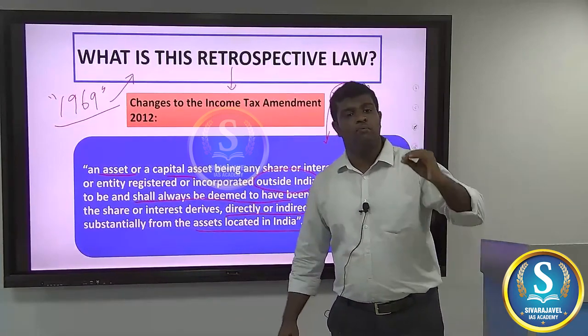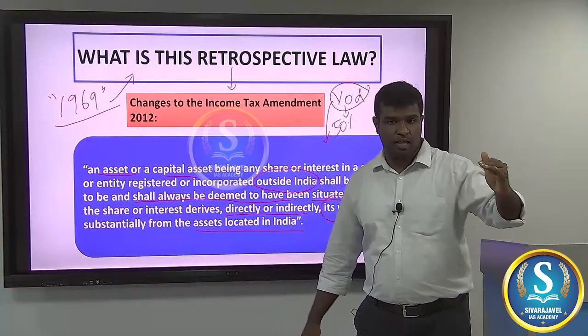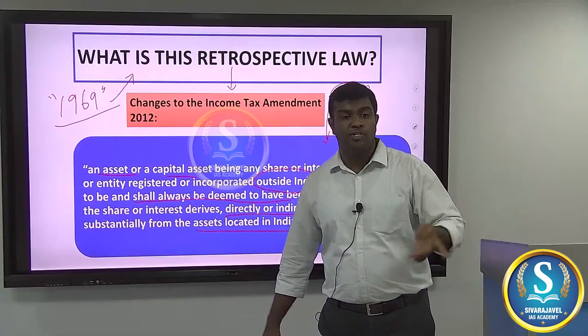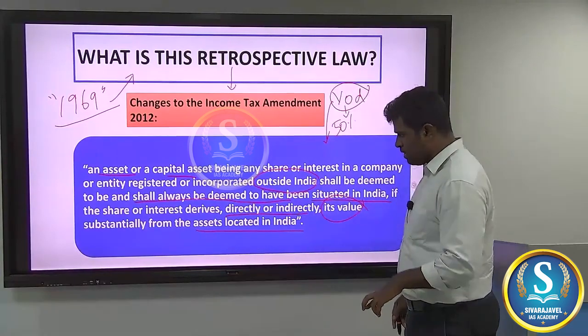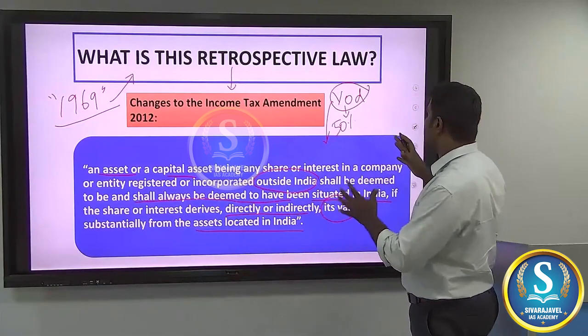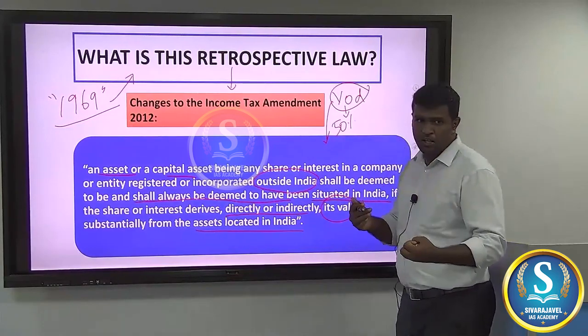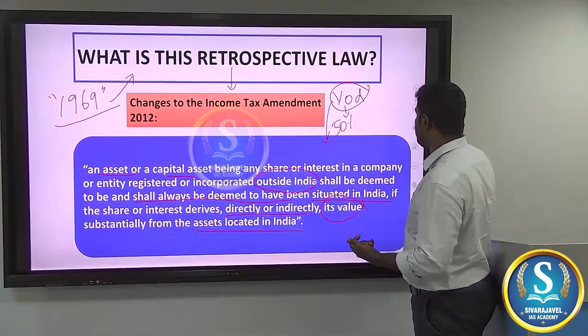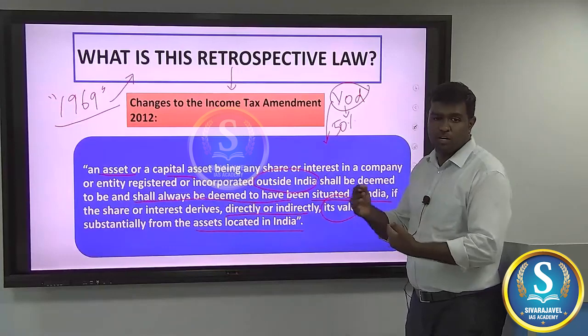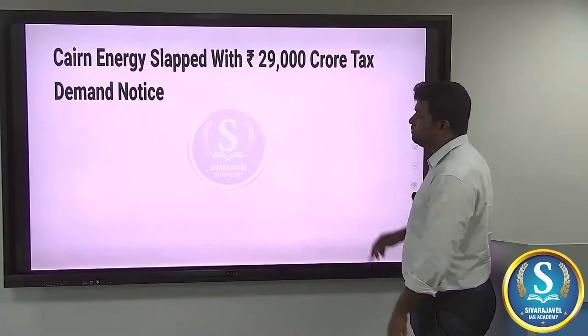Because it had run up to the Supreme Court and had exhausted its options, now it had no option but to pay the government. But because of the changes that were brought in to rein in the income from Vodafone, some other companies were also caught in this whirlpool. What happened?